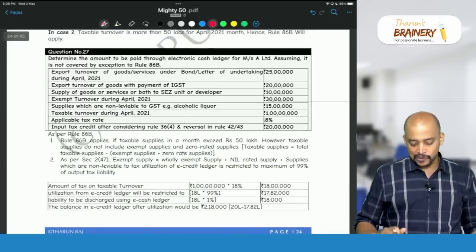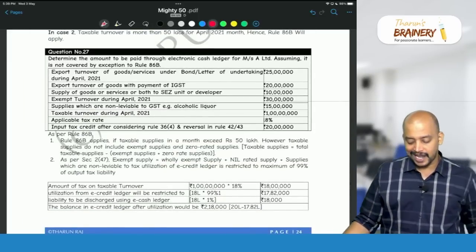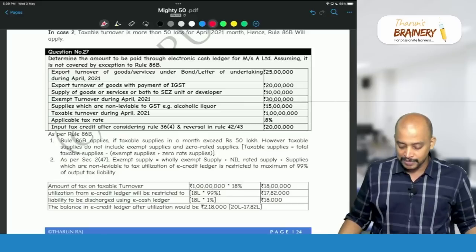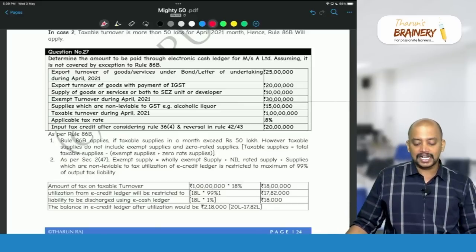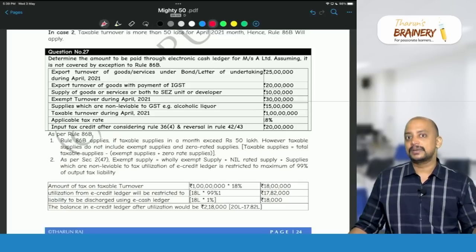Then question number 27, determine the amount to be paid through electronic cash ledger for Messrs A Limited, assuming it is not covered by exception to Rule 86B. For Rule 86B, we have some exceptions.